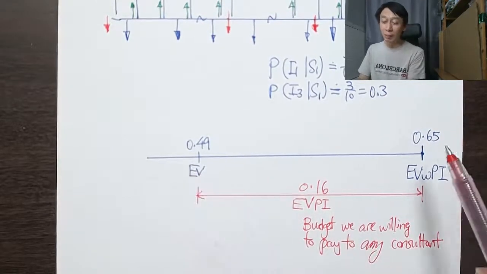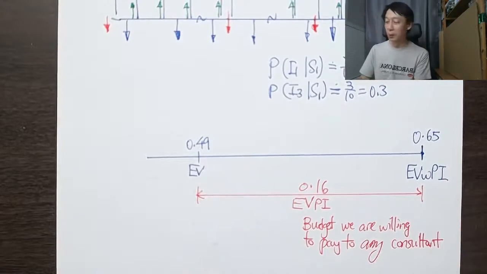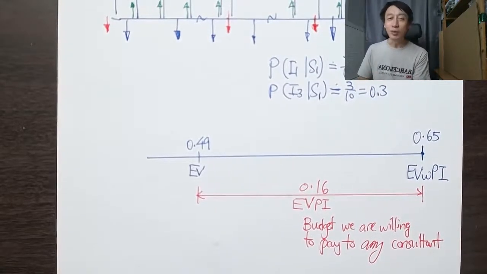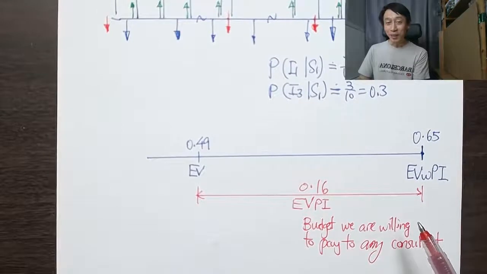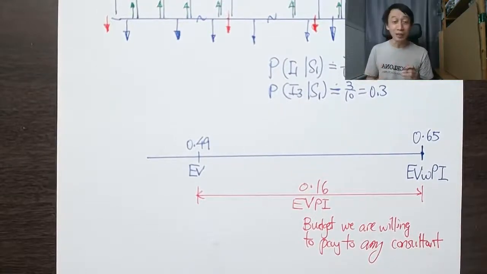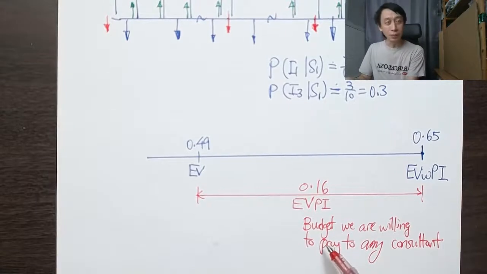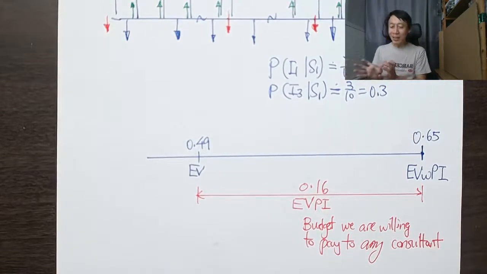That means you bring me up here, I pay you back, I'm back to square one. But still, that's good work done, right? So that's the max I will give you. Doesn't mean I must give you, but that's the max. That's why it's budget.